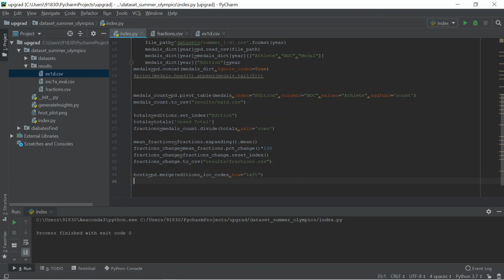After that, they ask me to subset the edition and NOC columns from the hosts data frame. So hosts equals hosts of edition, comma NOC. Now they also ask me to set the index as edition.